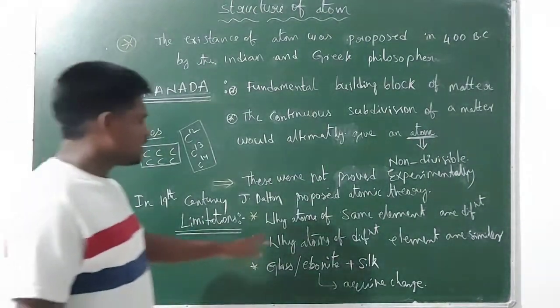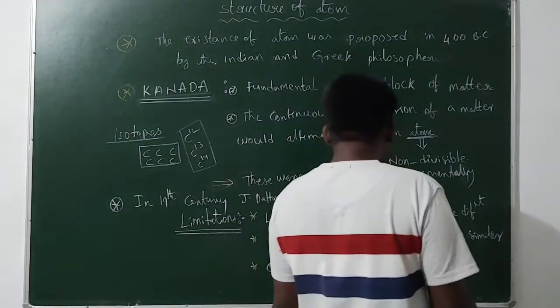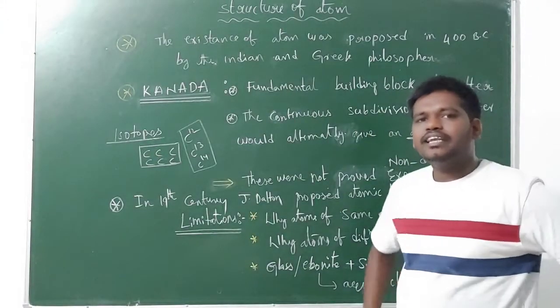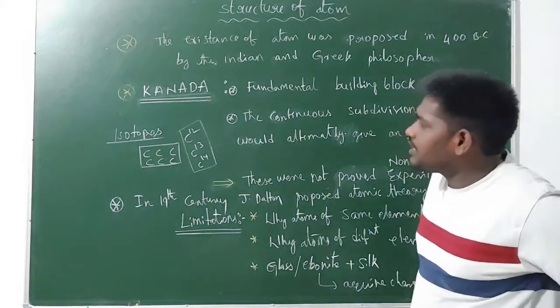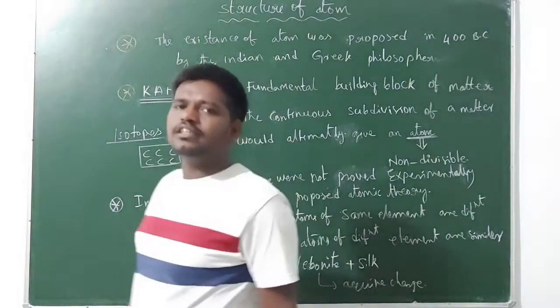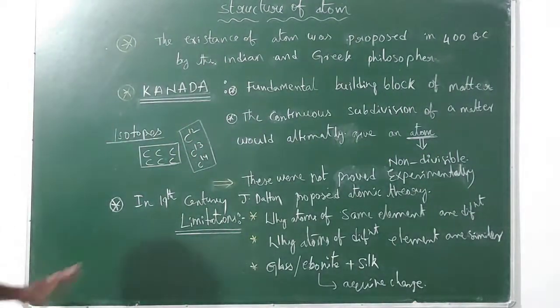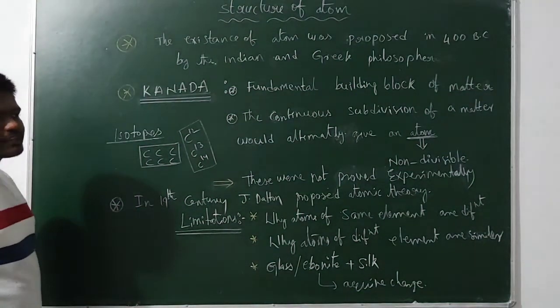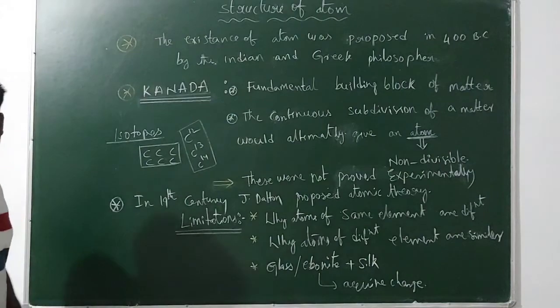And next, he said the atoms present in different elements are different in their properties.